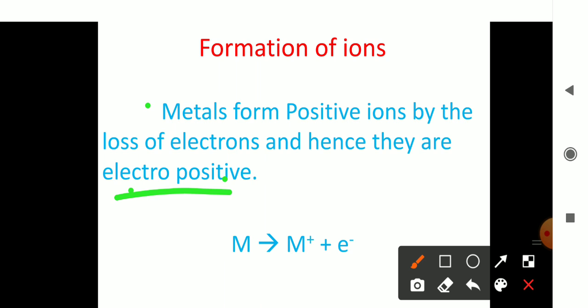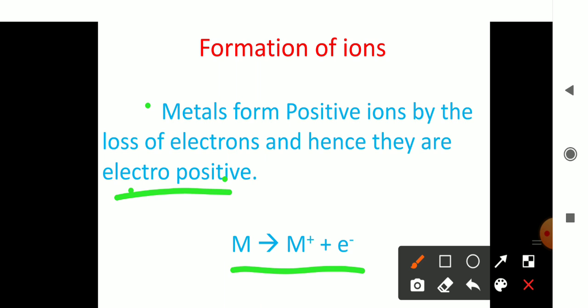Is it clear, students? By losing electrons they become positively charged ions, and so they are called electropositive. Once again let me read: metals form positive ions by the loss of electrons, and hence they are electropositive.